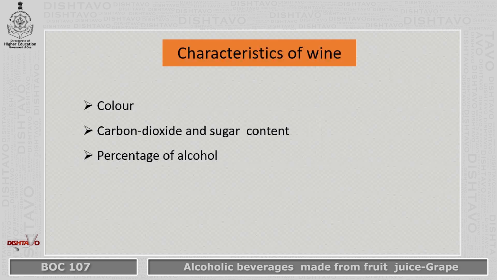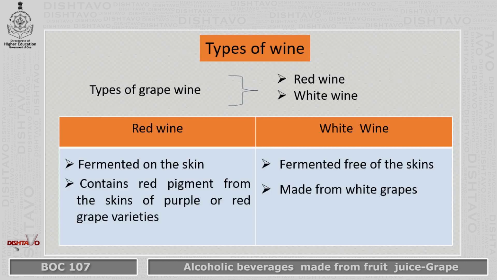Characteristics of wine. Wine can be characterized depending on the color of the wine. Similarly, it can be characterized based on carbon dioxide content retaining capacity of that wine and sugar content in the wine. Percentage of alcohol in the wine is also another character. So based on the color, there are two types of wines, red wine and white wine.